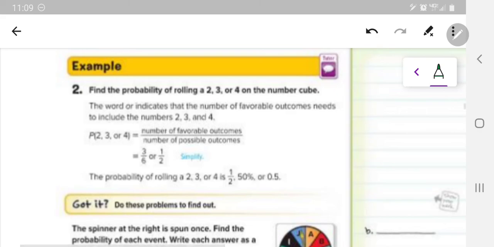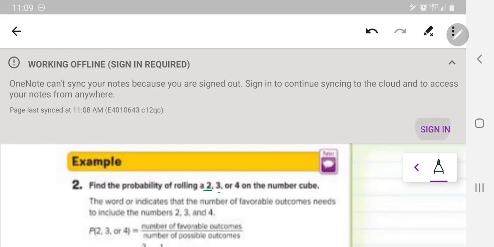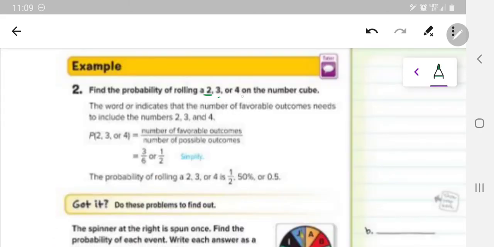Number 2, find the probability of rolling a 2, a 3, or a 4 on the number cube. All right, and so what do we want to do? Here is our probability notation right here. The P just stands for probability of, and then the event is listed inside, getting a 2, a 3, or a 4.